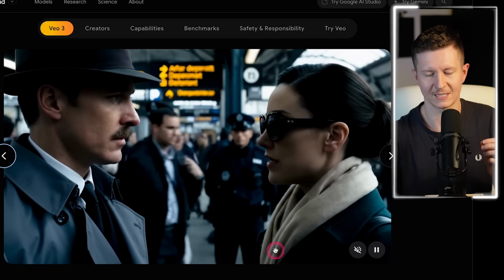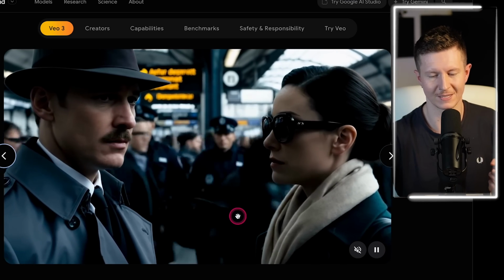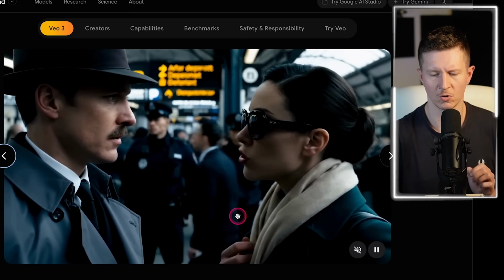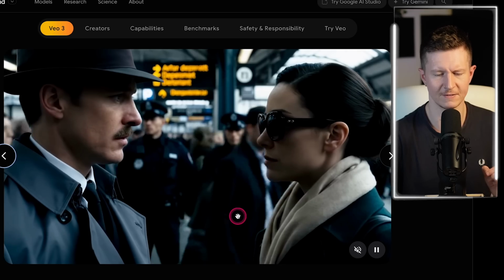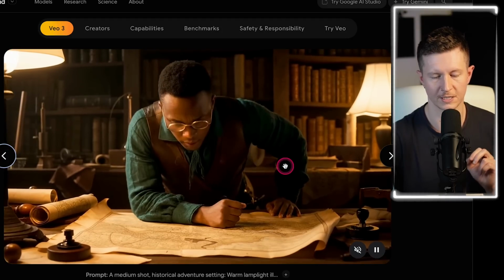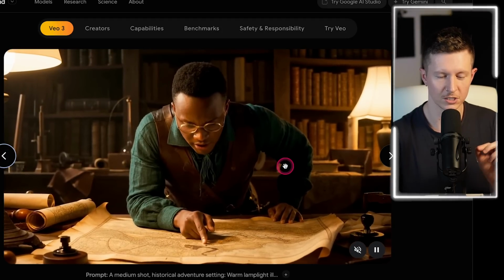There is definitely a sense of frustration emanating from these two characters. Perhaps they're discussing an escaped suspect, or perhaps one of them is leaving the other and they're never going to see them again. Now, one thing I'd like to draw your attention to in this shot is just how accurate